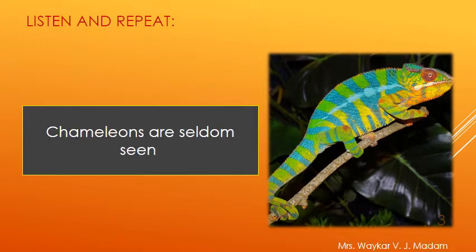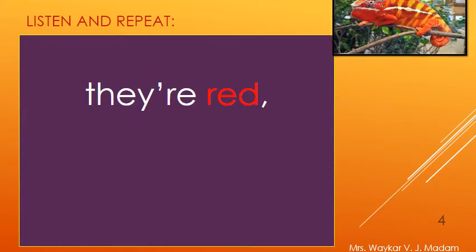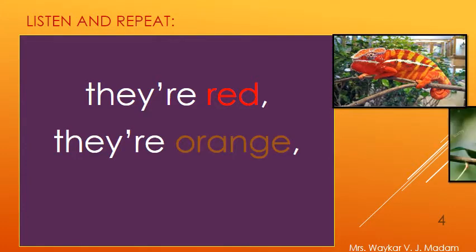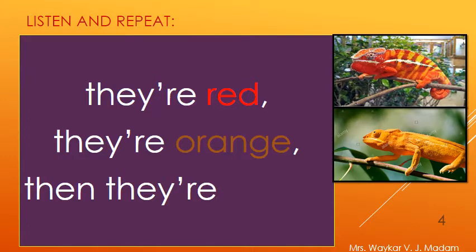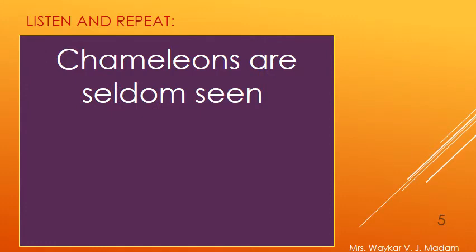Chameleons. Chameleons are seldom seen. They are red. They are orange. Then they are green. Now, what the poet Colin West says: chameleons are seldom seen.